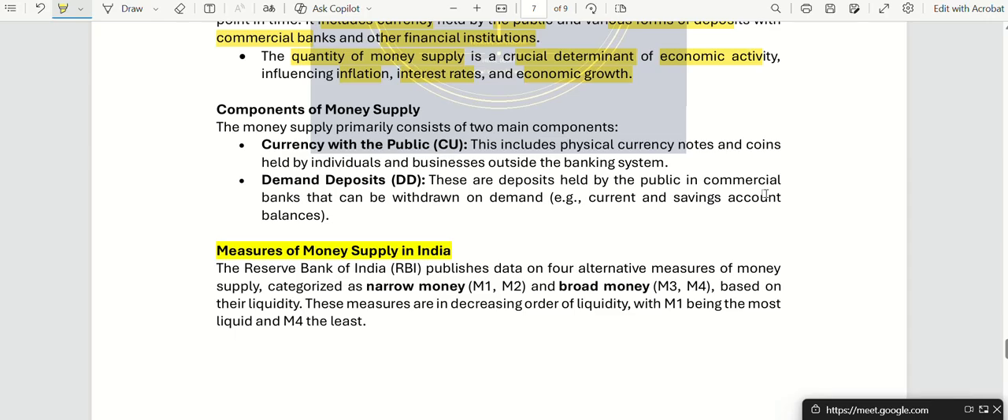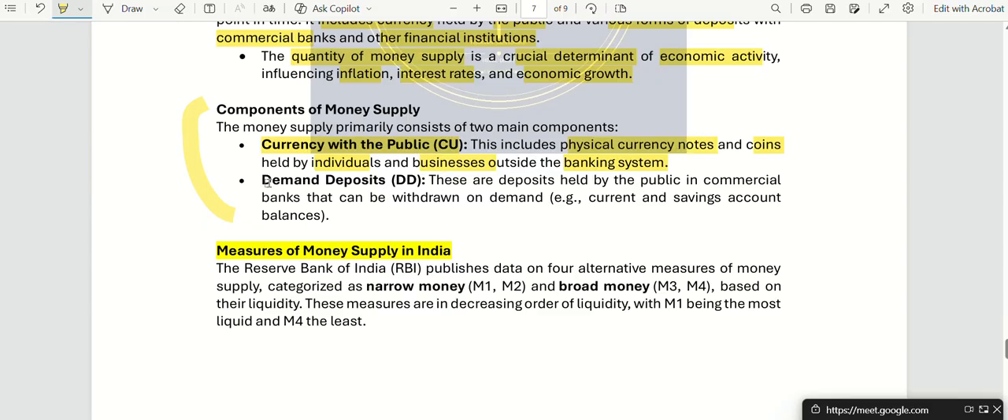Okay, growth of our country. So like I said, what are the components of money supply? We have the currency with public. That means physical currency notes and coins, even held by individuals and businesses outside the banking system. Outside the banking system means, for example, in villages, not everyone has bank accounts, right? But they have money in their hands. So that also will be counted as currency with public.